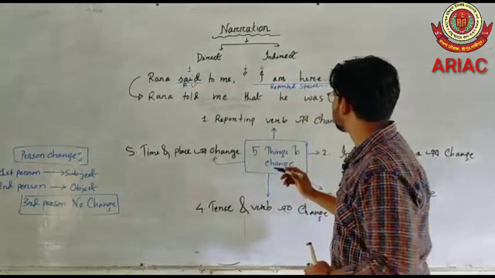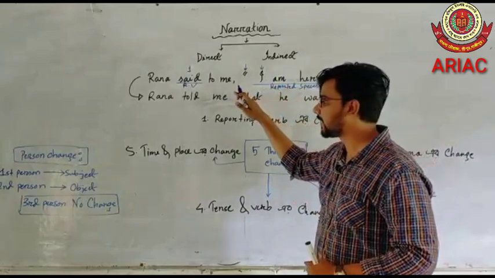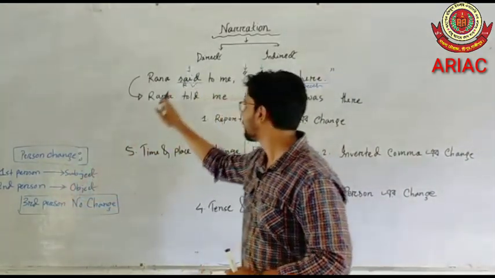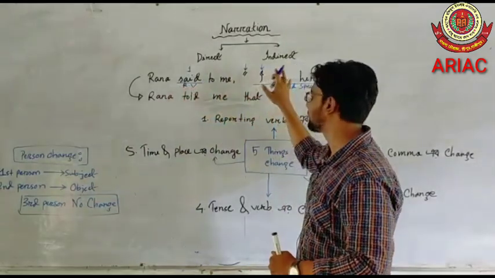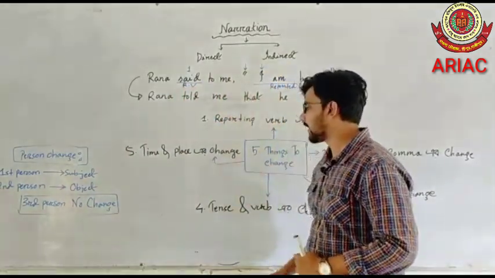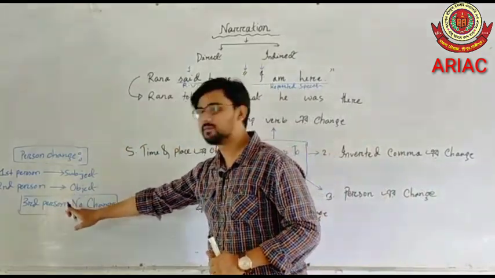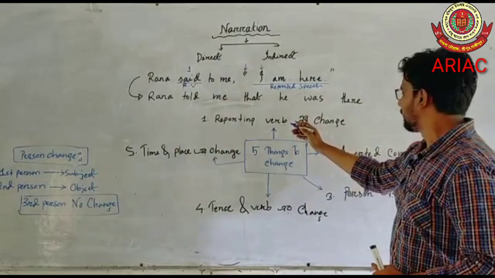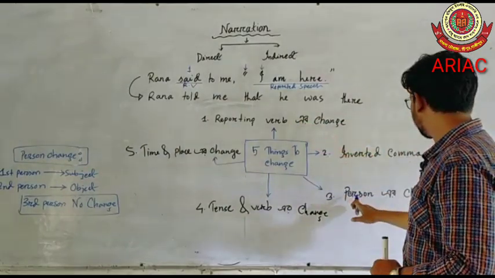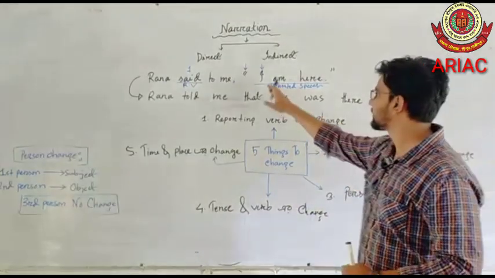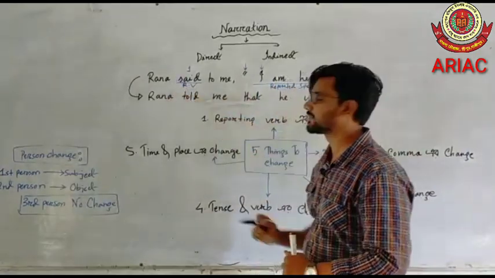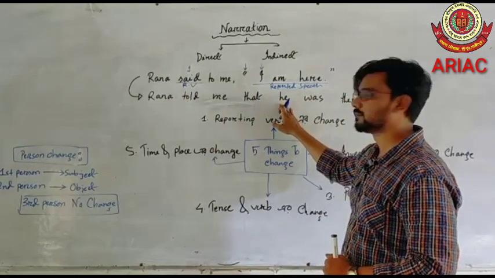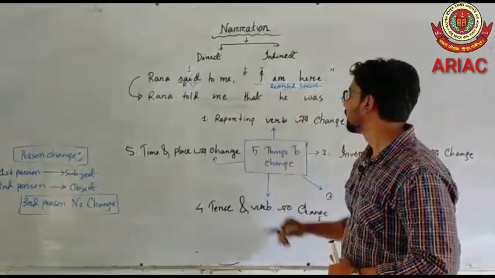If there is a second person, it indicates the object of the reporting verb, me. And if there is a third person, there will be no change. So first person indicates the subject, and that's why we have written he instead of I.